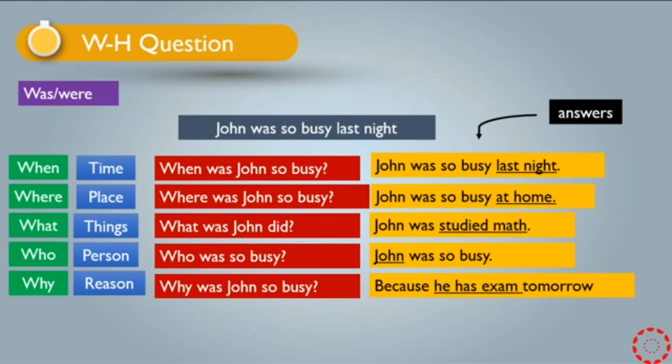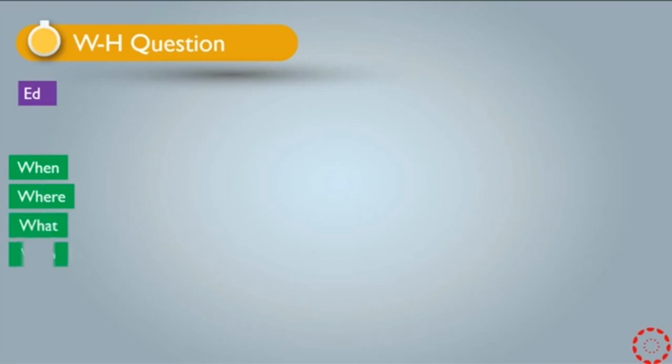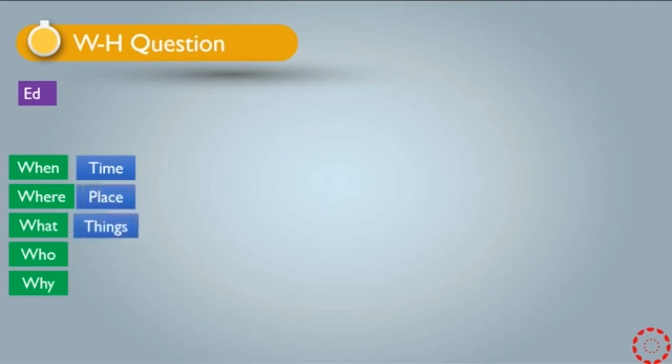This one was about was and were. In the second part, I have the WH questions about -ed, if our sentence has -ed without was and were. As I mentioned, we have when, where, what, who, and why. When refers to time, where is for place, what for things, who for person, why for reason.